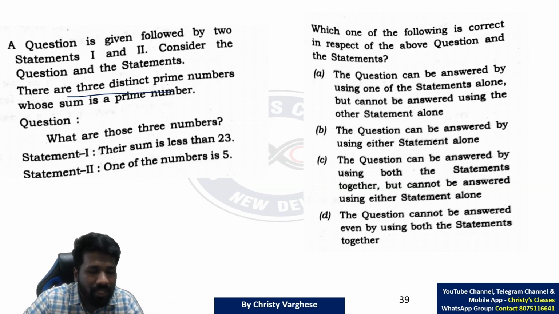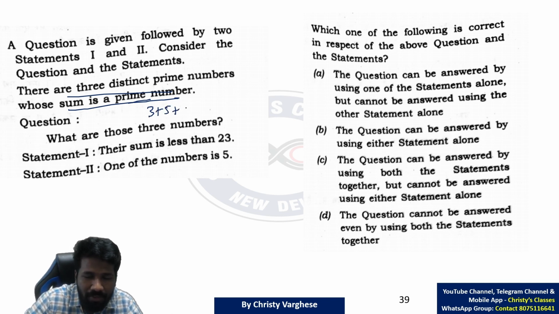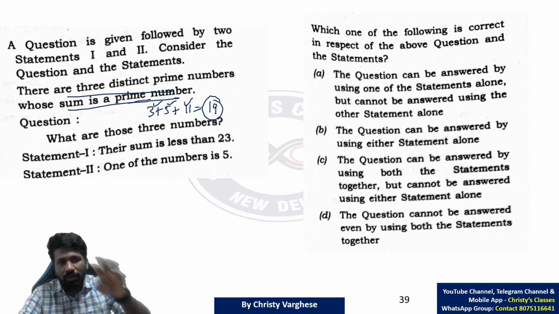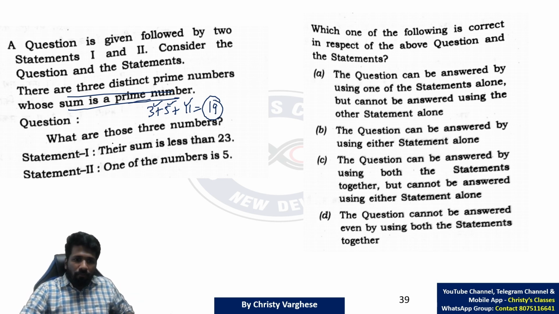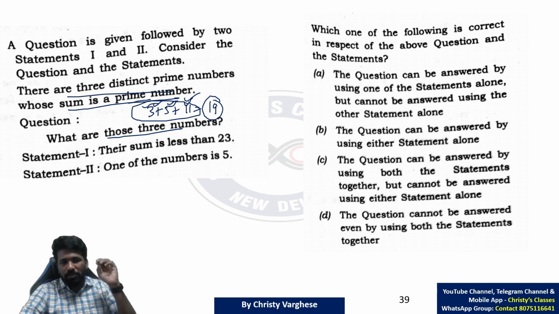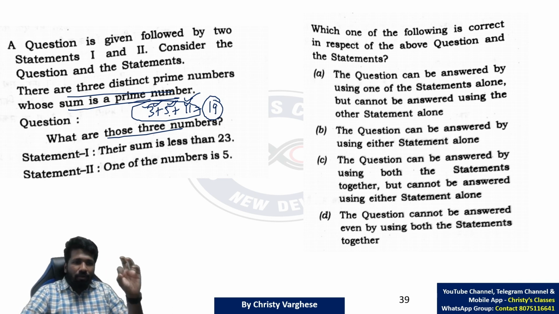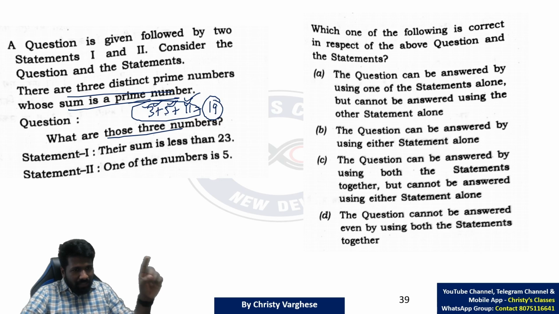There are 3 distinct, meaning different, prime numbers whose sum is a prime number. Just to give you clarity, one example is 3 plus 5 is 8, 8 plus 11 is 19. 3, 5, 11 are prime numbers, and the sum is 19. What are those 3 numbers? 3, 5, 11 is a possibility, but is it the only possibility? No. There are infinitely many possibilities. So what the question is asking is to identify those 3 numbers, and which statements are needed for that.